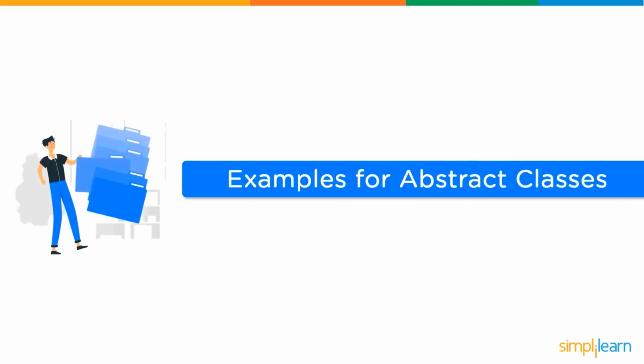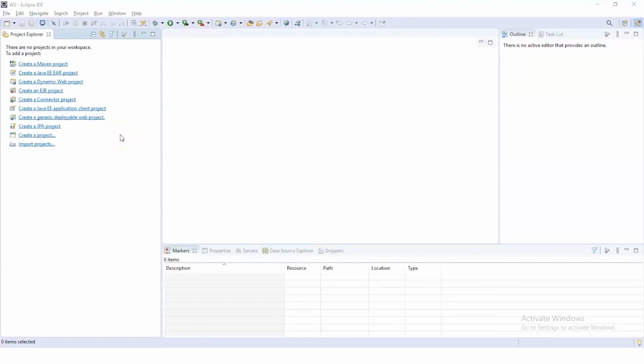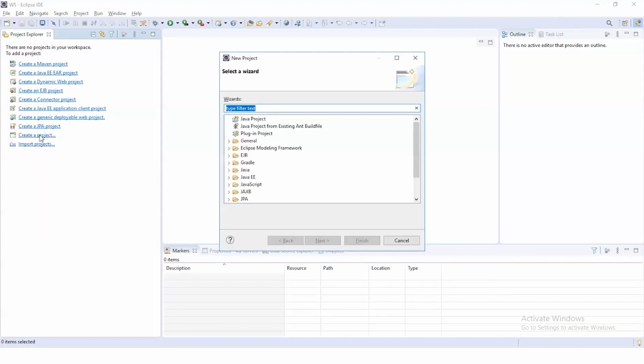Now that we have a detailed explanation about the abstract class and the interface, let us look into some example programs based on abstract classes. Now we have successfully booted the Eclipse IDE. Let's create a new project. To create a new project, just click on Create a Project. This should give you a dialog box wherein you have to select Java Project. Click Next.